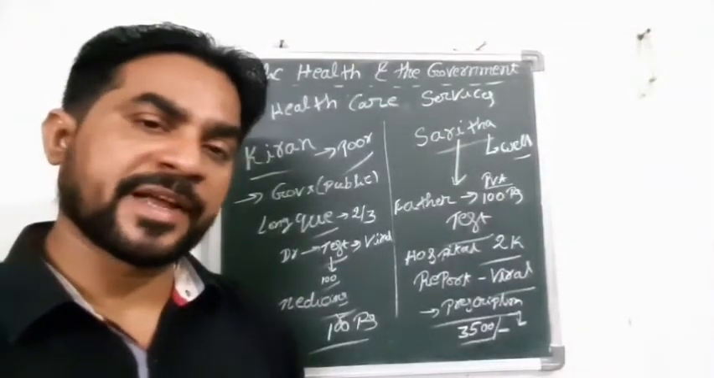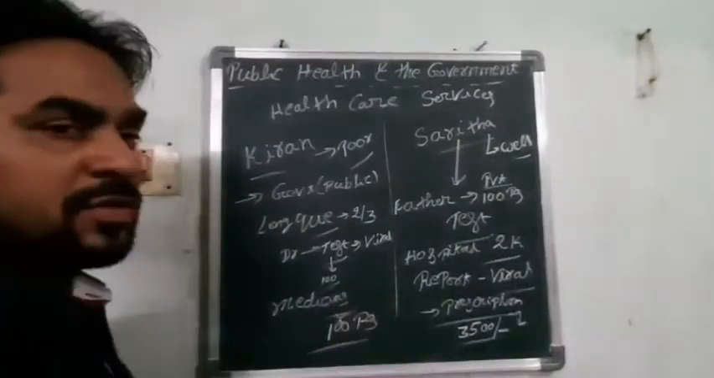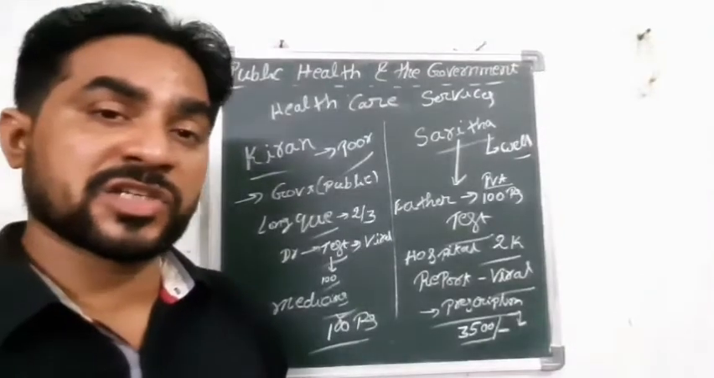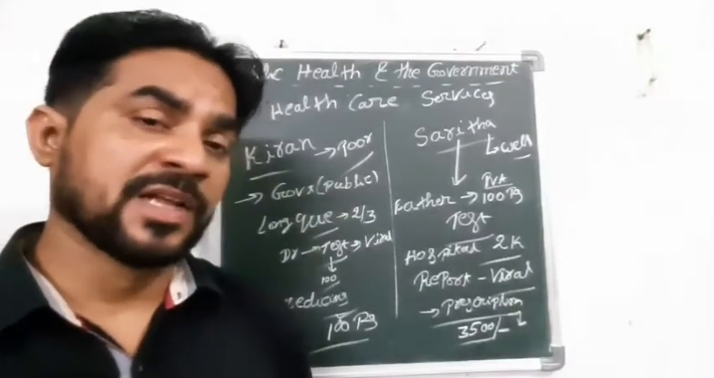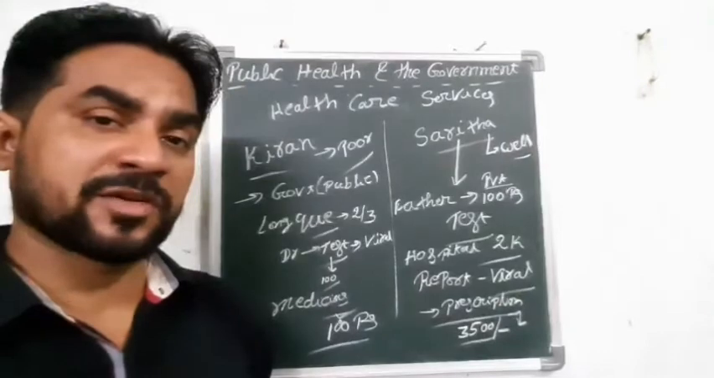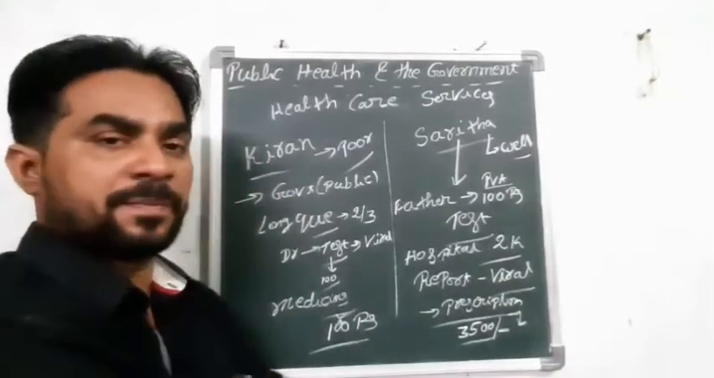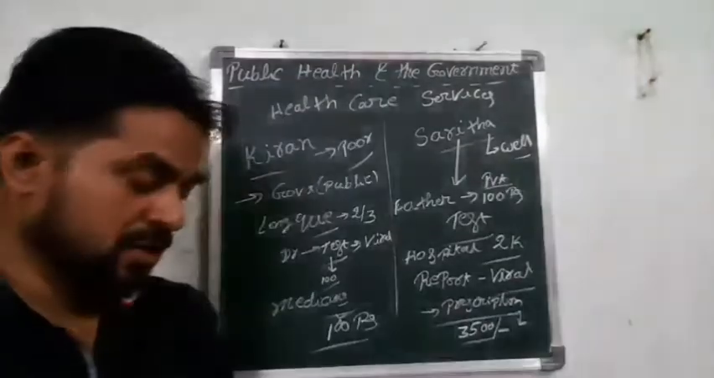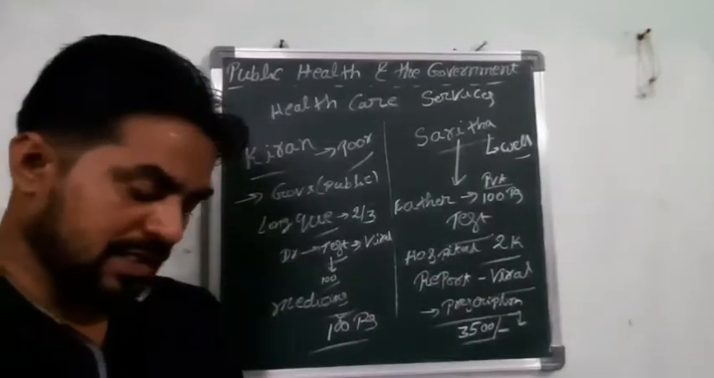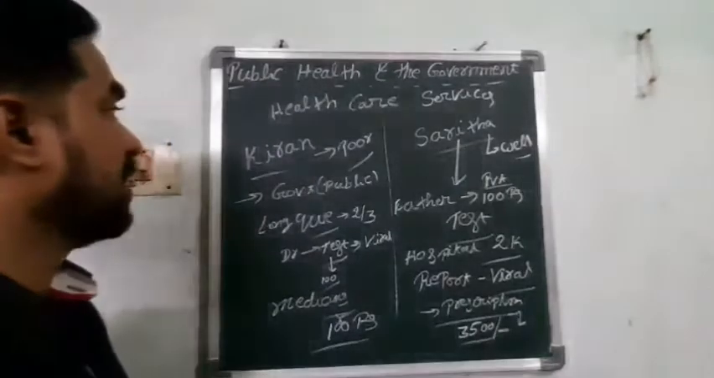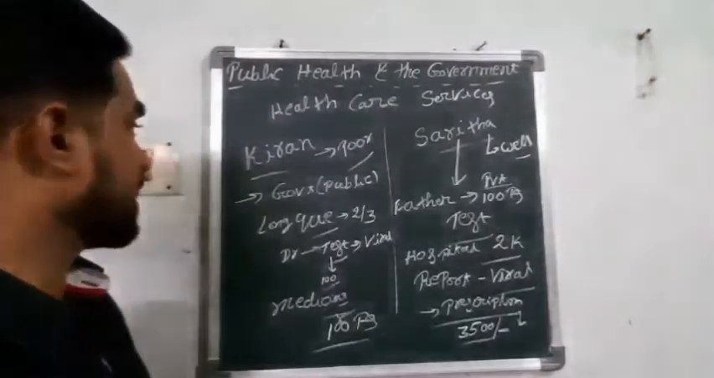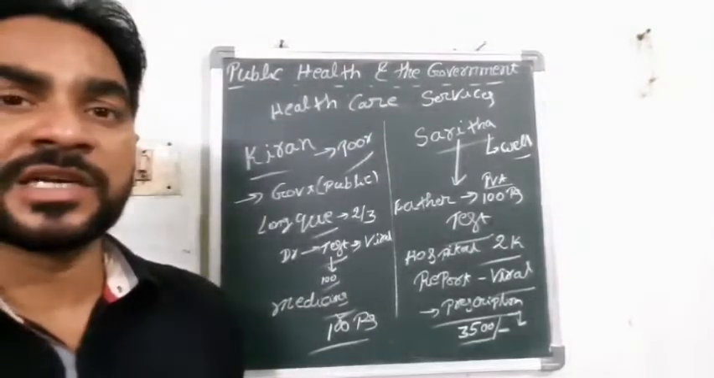The difference between private and government here is that Sarita went to the hospital and came back home within 1 or 2 hours. But Kiran took much more time, more than 8 to 9 hours, spending it in the hospital only. That is the difference between the private and the public healthcare system. So you understand the difference between Kiran's consultation and Sarita's consultation.